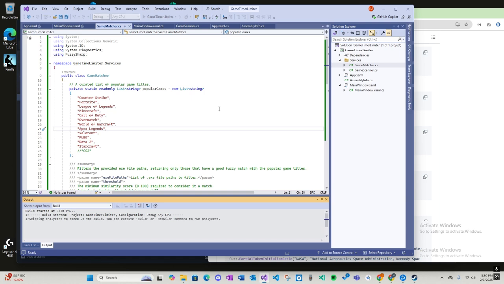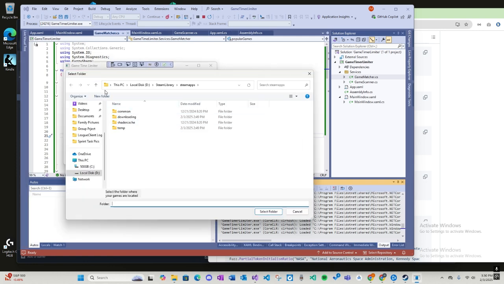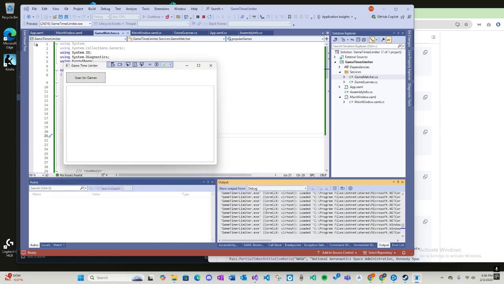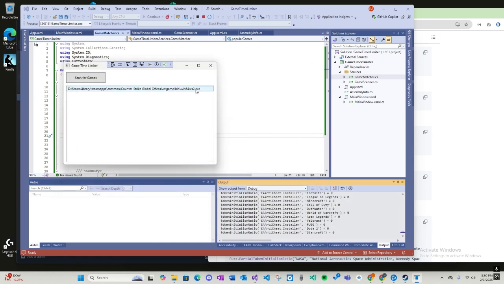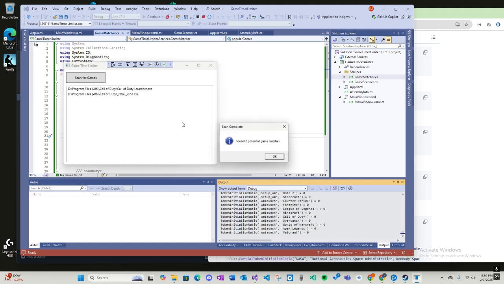So right now I'm running it, and we're going to scan for games. Right now I'm in the Steam library because this is where Steam games are, which is in my D drive. So I'm going to do Steam library right now, and it found one game match, which is Counter-Strike 2, and I'll show you that it will work for these other games also.